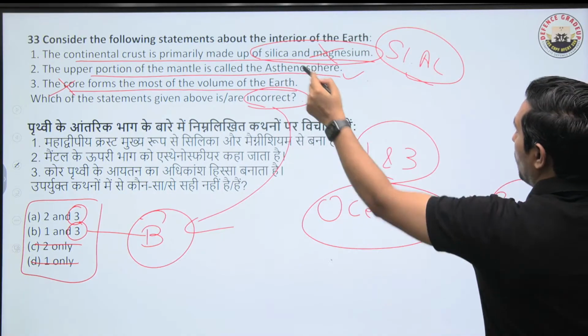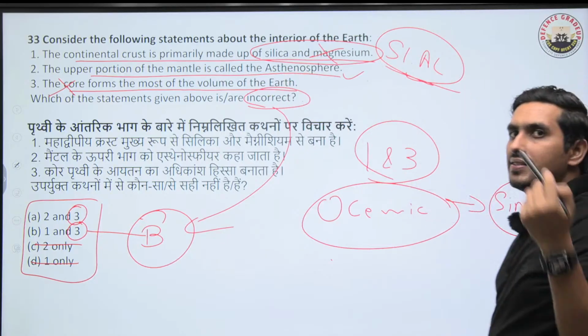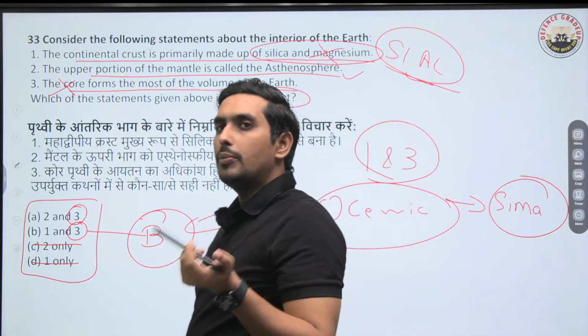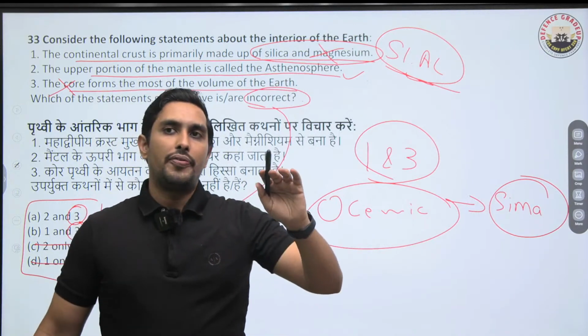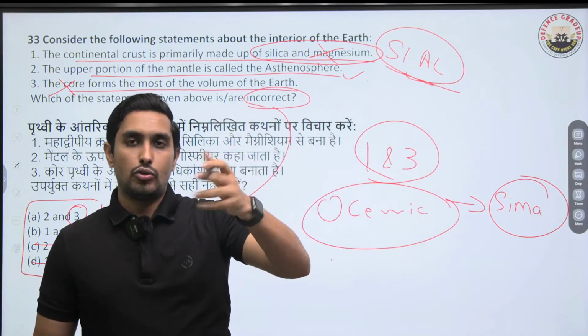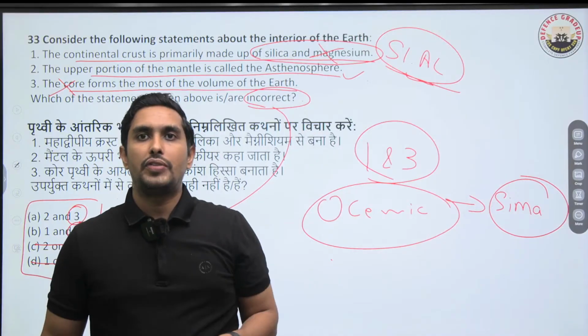And if somebody talks about the continental, it has to be Sial. So what is Sial? Sial means silica and aluminum. And oceanic is Sima. That is silica and magnesium. So heavier. So that's why it is heavier. So very much important this is.